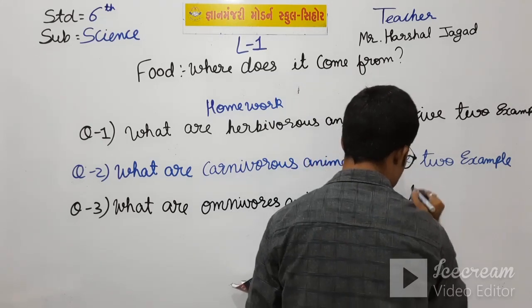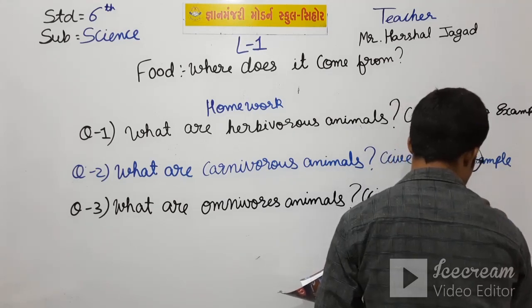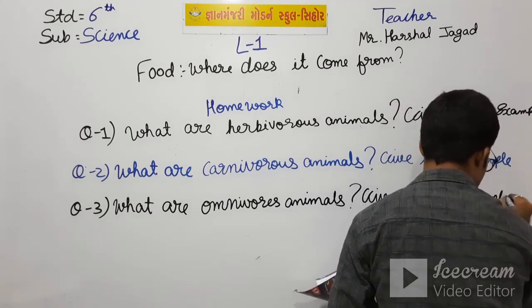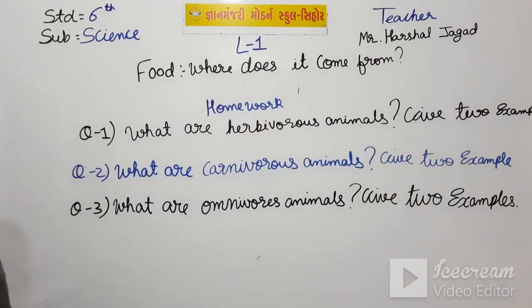Give two examples. So this is your today's homework.